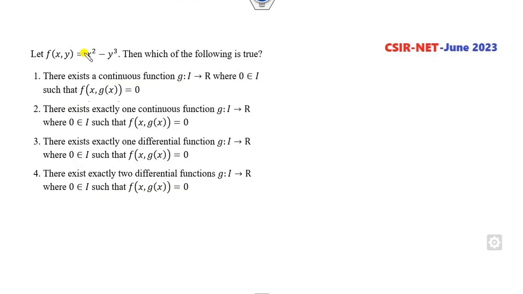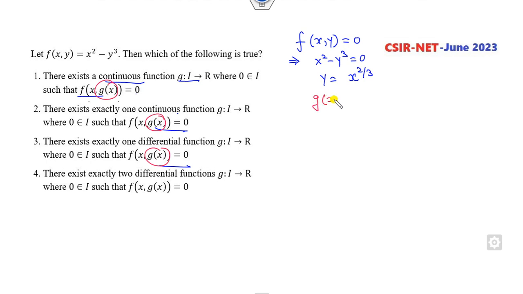That's a simple, straightforward statement of the convex function. Okay, consider the function f of x as given, which of the following is true? There exists a continuous function such that f is 0. So given that this is 0, can you find the value of y from here? y is nothing but x to the power 2 by 3. So y is nothing but g of x. Now what is I? I is any interval, whether it's closed, open, semi-closed, nothing is given to you, but it is given that 0 must be part of this.